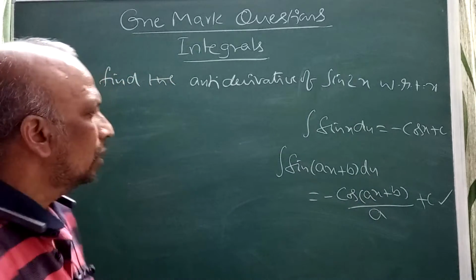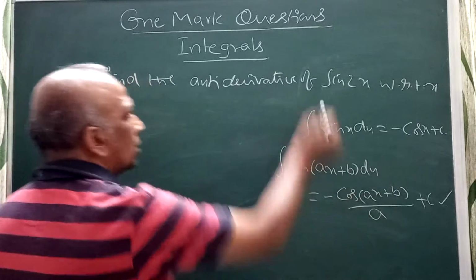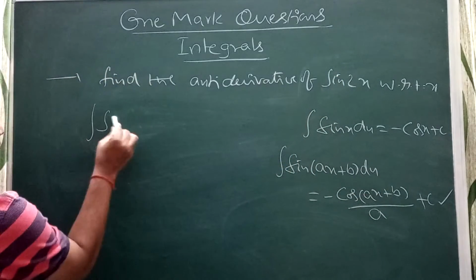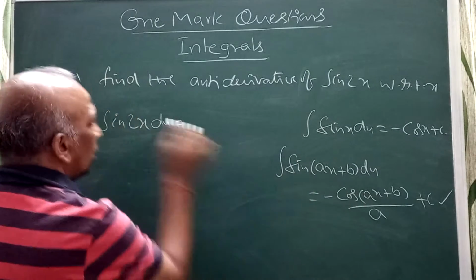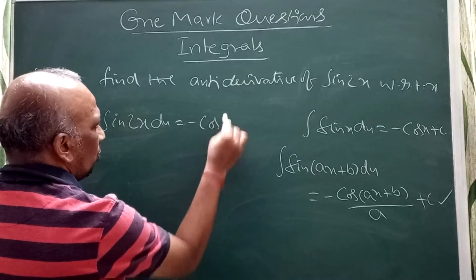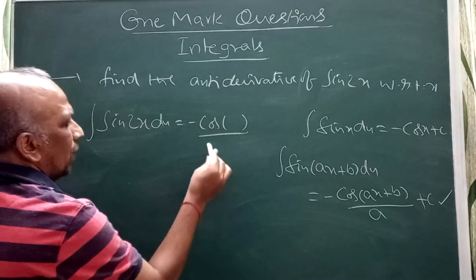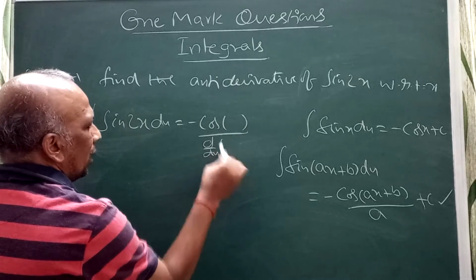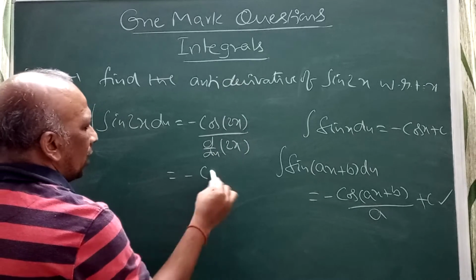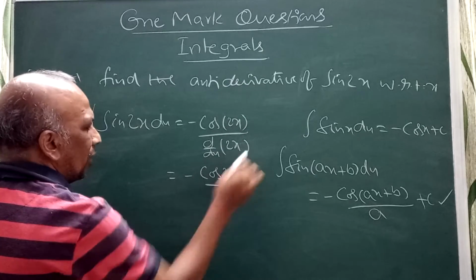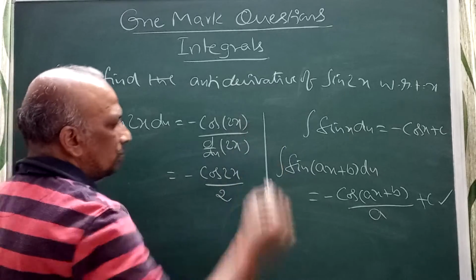You should divide. You will get integral of sin(ax plus b) dx. So they are asking integral sin 2x dx. To compare with this, integral of sin is minus cos, divided by d by dx of 2x. Actually, this is the meaning of d by dx of 2x. You will get minus cos 2x, but the derivative of 2x is 2.